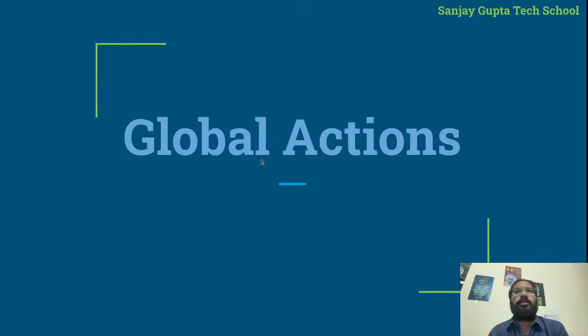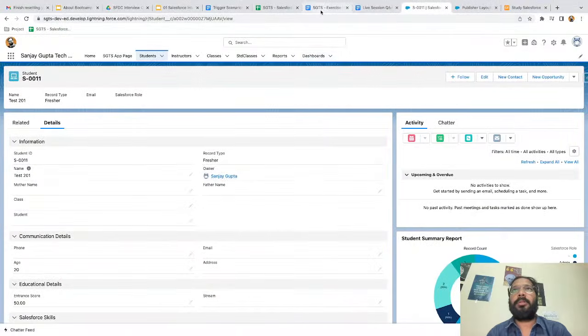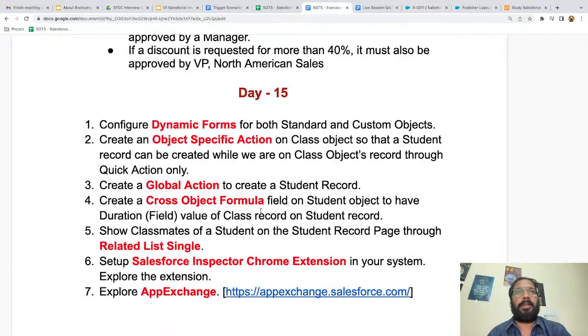Next, I'm going to demo cross object formula field. I will be explaining this in the project as well, but a few folks asked if I can please explain cross object formula field, so that's why I'm going to demo it in this session. We have a requirement, and with the help of that requirement, I'm going to demo this.